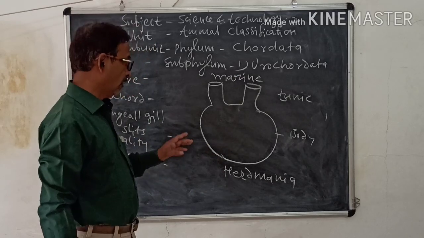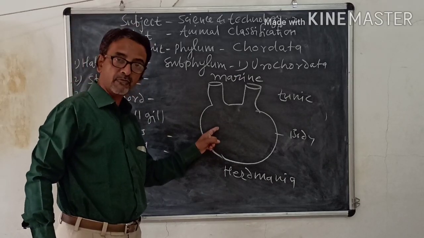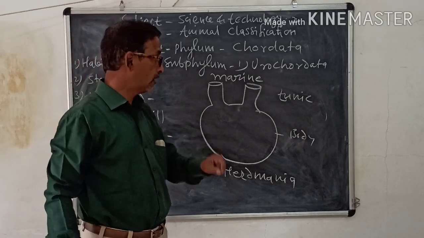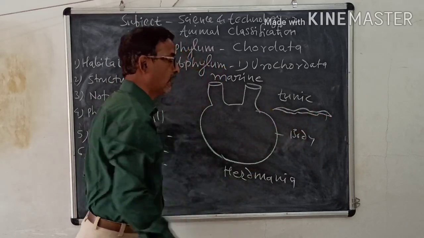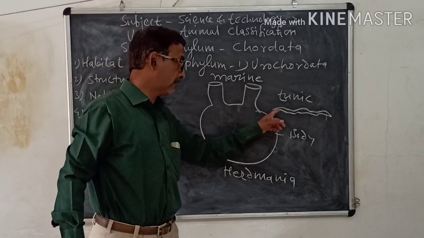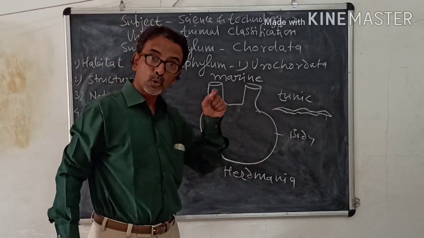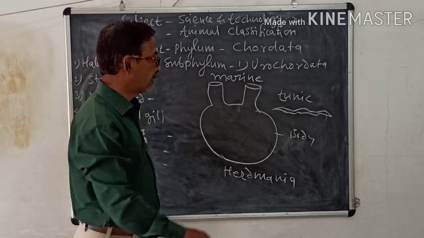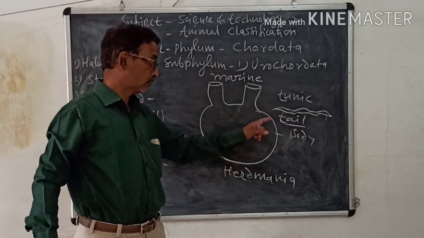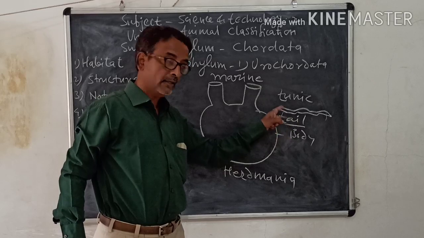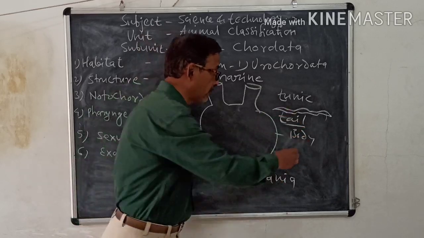Then when these animals are in the larval stage, like this, they contain notochord in their tail region. Listen, notochord is present in their tail region, in this part.